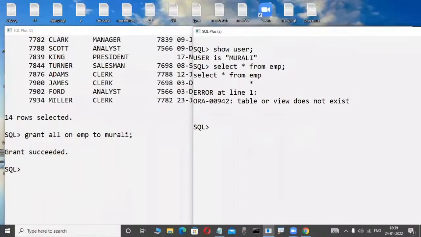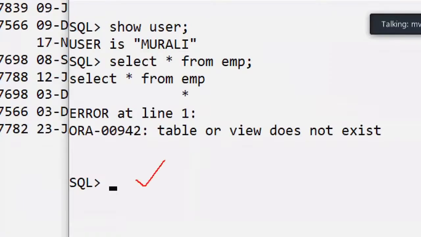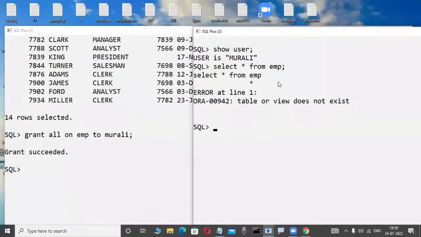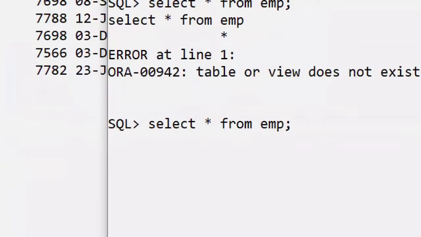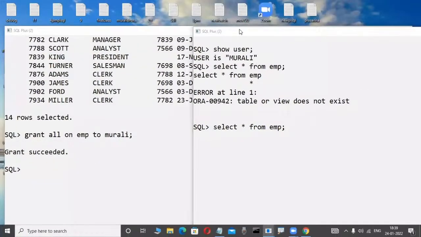Now the Murali employee tries to access the Scott user EMP table: possible or not possible? Maybe I'm typing like this: Scott, select star from EMP, like this only. Now I'm typing like this. Possible or not possible? Can anybody guess? Very good. So many fellows are in our class. Otherwise, I am also a first-time newcomer, I would also be thinking like that.